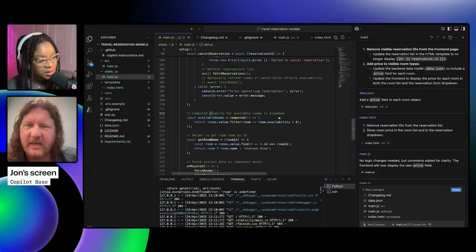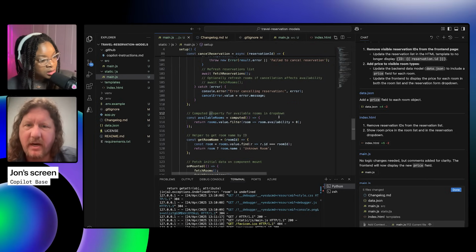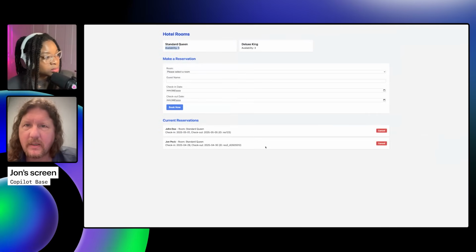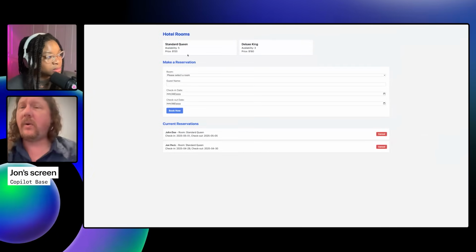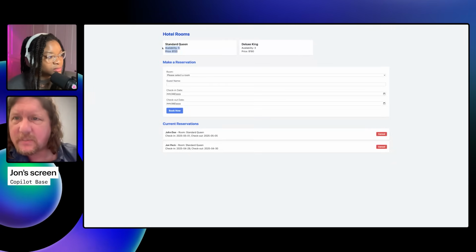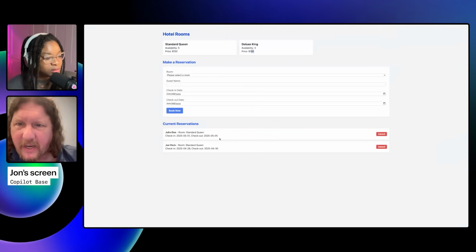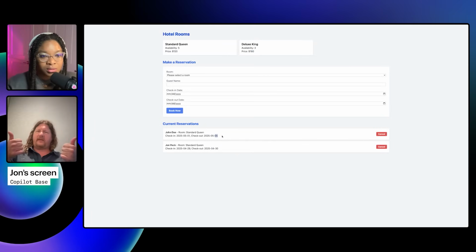I'll keep this and just reload there. Okay, no, it's good. There we go. We've got a price visible for both of them, and the IDs are gone. Perfect. Exactly what I wanted.